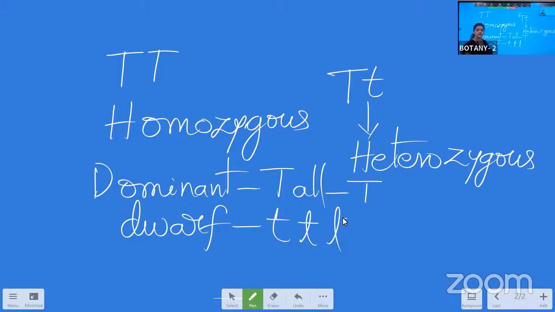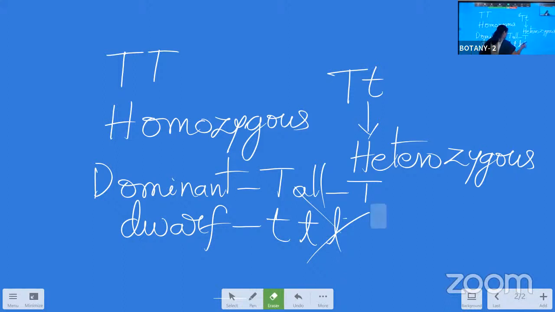This is a blunder, and we will say it is not at all represented in the right manner, and we have the full right to cut the marks. So mind it, whenever you are representing, the representation should be in a proper way. For that sake only, you might lose the marks. Okay, it should be very clear.